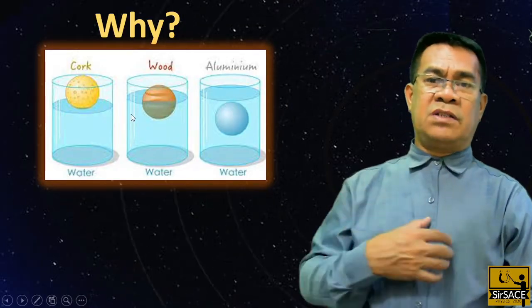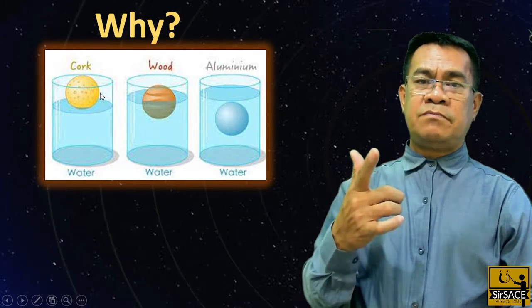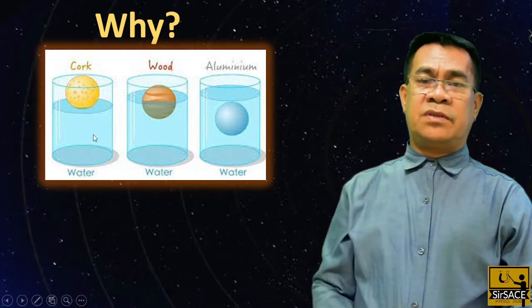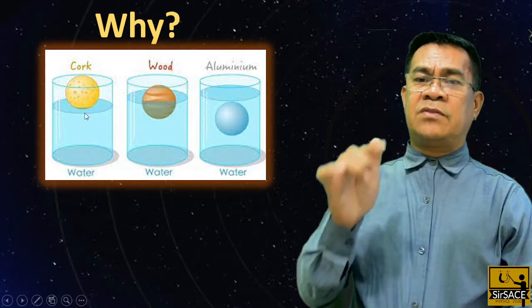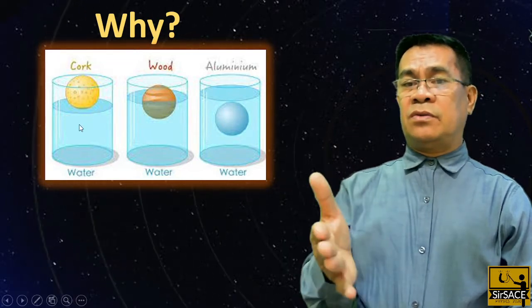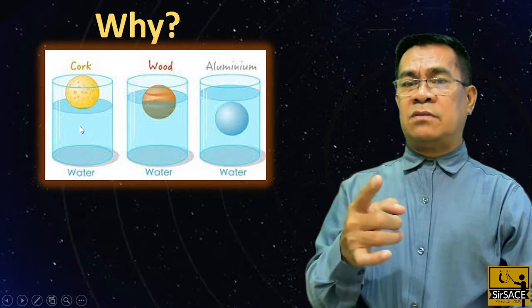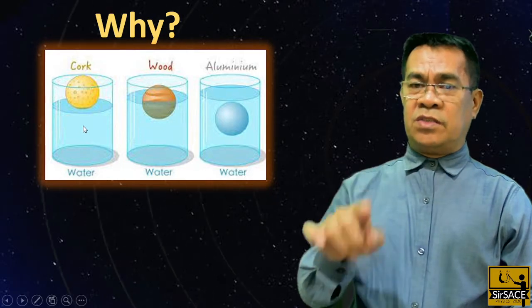So going back to this figure, let's answer this. Why is it that the cork floats on the water? What will be the theoretical support on this? Since the cork floats on the water, it signifies that the cork is less dense compared to water. So in other words, the density of the cork should be less than the density of water. Remember, the density of water is 1000.